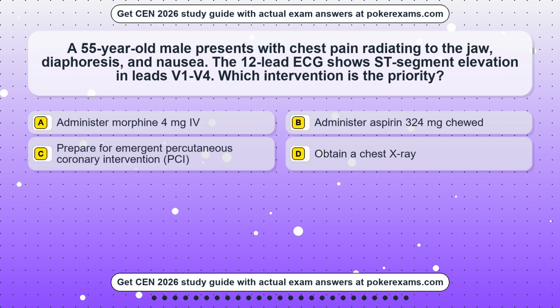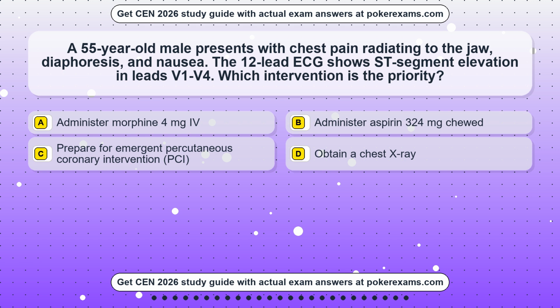Question 10. A 55-year-old male presents with chest pain radiating to the jaw, diaphoresis, and nausea. The 12-lead ECG shows ST segment elevation in leads V1 to V4. Which intervention is the priority? Option A, administer morphine 4 mg IV. Option B, administer aspirin 324 mg chewed.